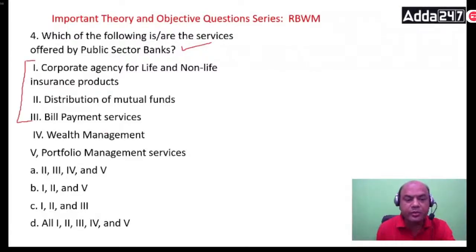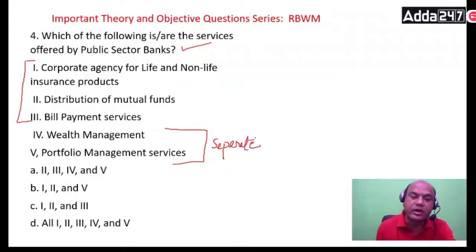This wealth management and portfolio management business is a separate business altogether. It's not the business of banking generally. So generally in public sector banks we follow this 1, 2, 3. So the answer will be C, 1, 2, and 3.